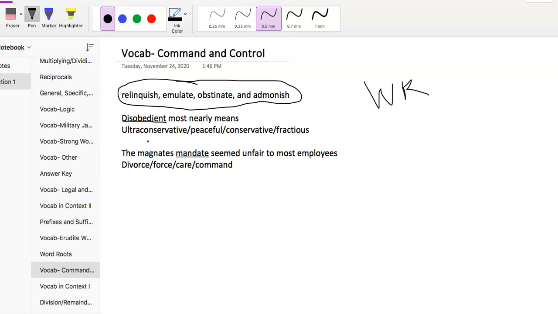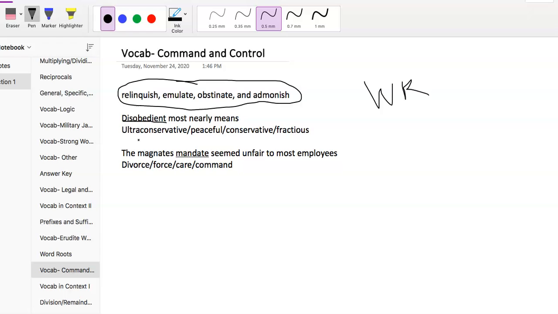As we go through the answer choices, if we're thinking disobedient, it's somebody who doesn't follow orders. So we'd be looking for words kind of like that. Ultra conservative, peaceful, conservative, fractious. As we look at them, there's probably a good chance that you look at the word fractious and you're not exactly sure what that means. Ultra conservative, and our other part when we're looking at answers is seeing if we can eliminate answers.